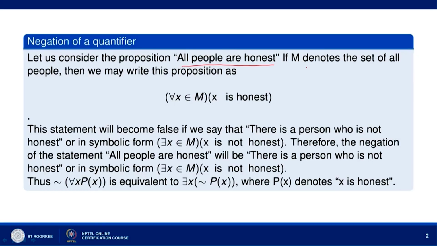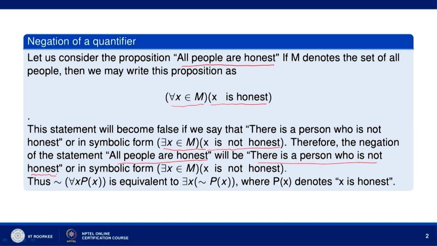If M denotes the set of all people, then we can write this proposition as for all x belonging to M, x is honest. This statement will become false if we say that there is a person who is not honest. In symbolic form, we can write this statement as there exists x belonging to M such that x is not honest. Therefore, the negation of the statement all people are honest will be there is a person who is not honest.